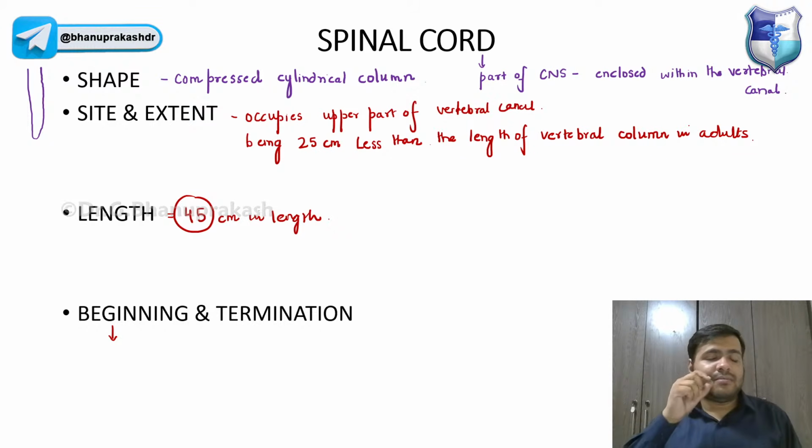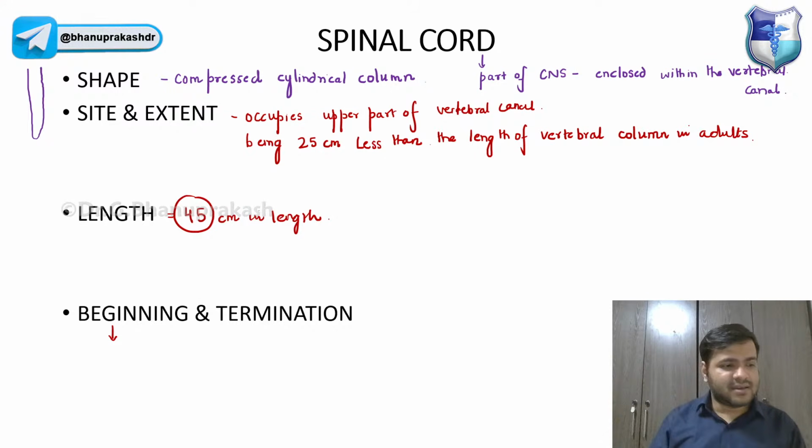The pace at which the vertebrae are growing is not the speed at which the spinal cord is growing. It is entirely different. Vertebra grows a little faster compared to the spinal cord, so the spinal cord will not go to the same length as the vertebrae. Obviously the vertebra will extend more, but the spinal cord is not growing at such a rapid pace.